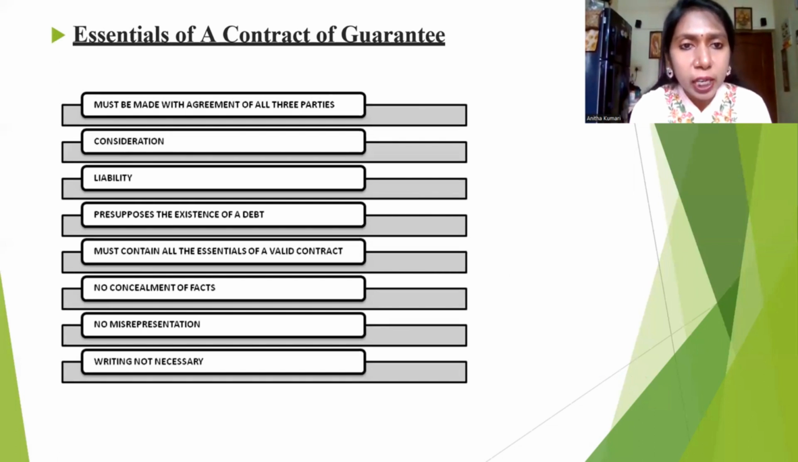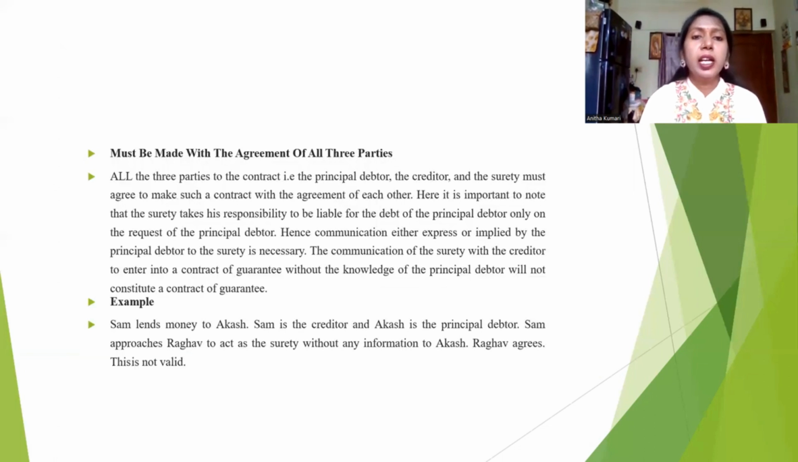It must be made with the agreement of all the parties. Consideration, liability presupposes the existence of a debt, must contain all the essentials of a valid contract, no concealment of fact, no misrepresentation, and writing not necessary. It must be made with the agreement of all three parties. The principal debtor, creditor, and the surety must all agree to make such a contract.